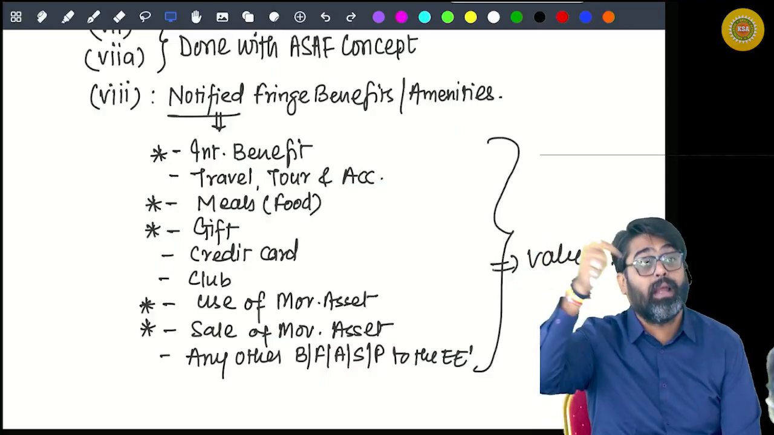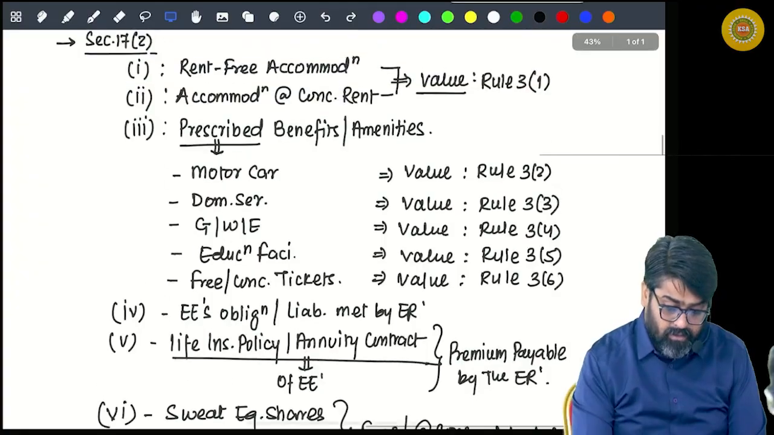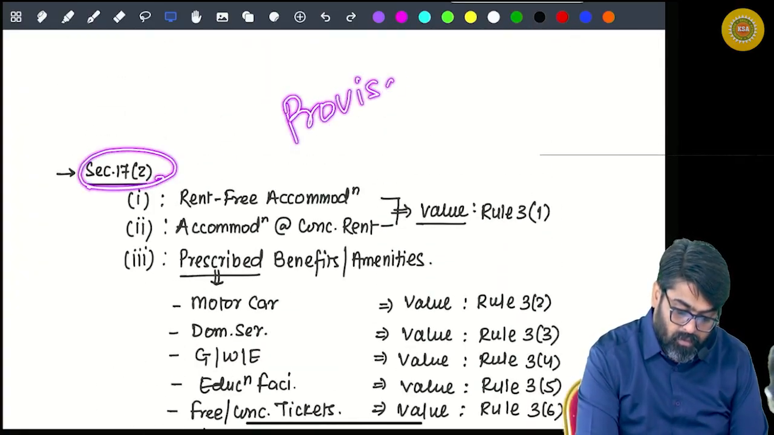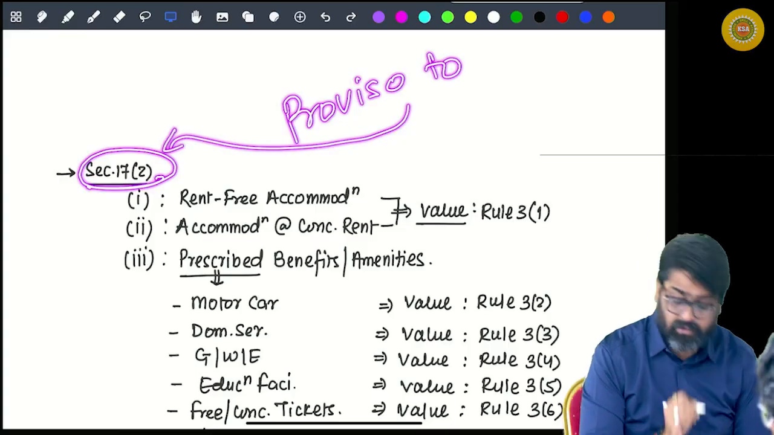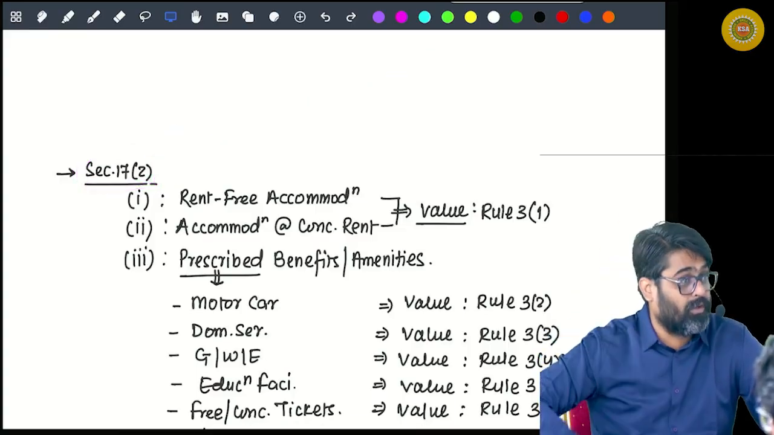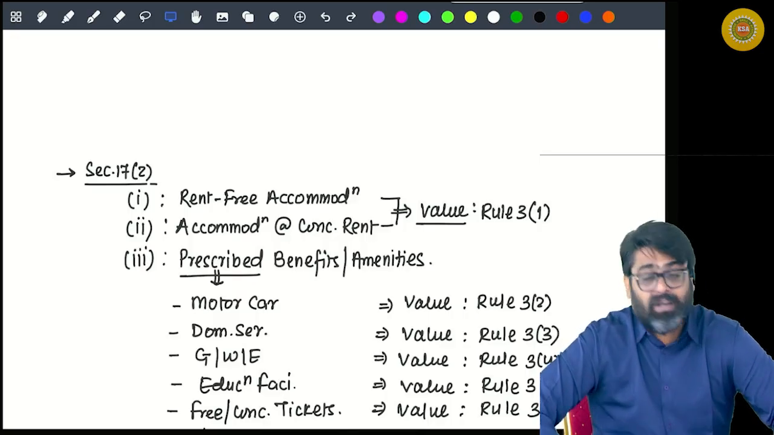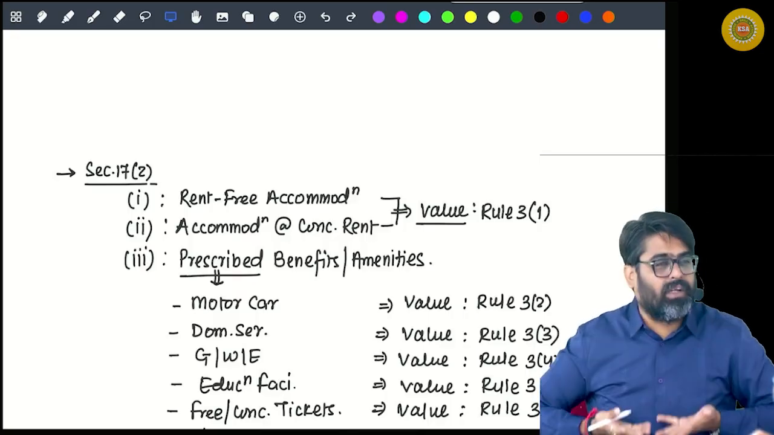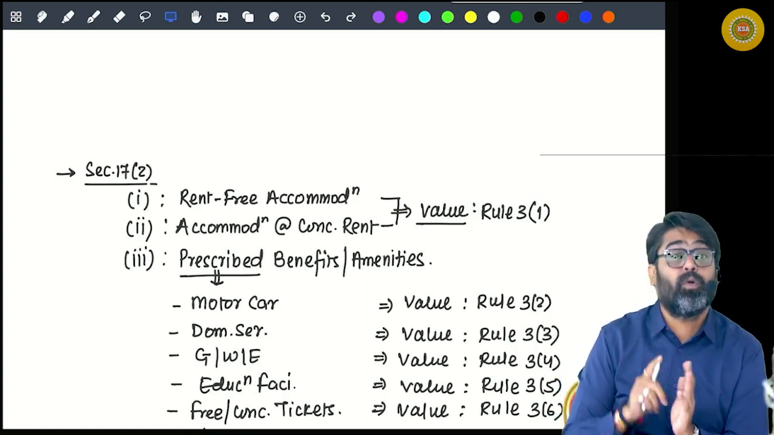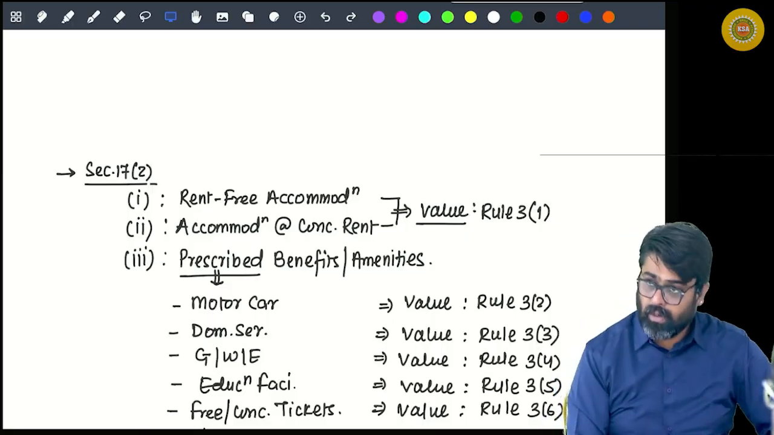Medical facility and leave travel assistance, which are not given in section 17(2). They are given in the proviso to section 17(2). Because of that proviso, we are going to do two more perquisites. So in all, there are total 22 perquisites. But we are not supposed to do each and every perquisite in detail. We are going to do those perquisites which put us in problem. So one by one.